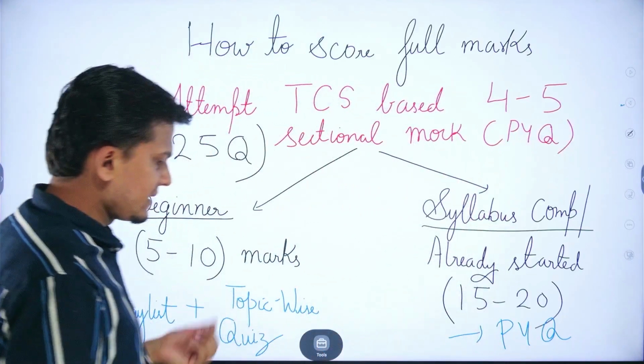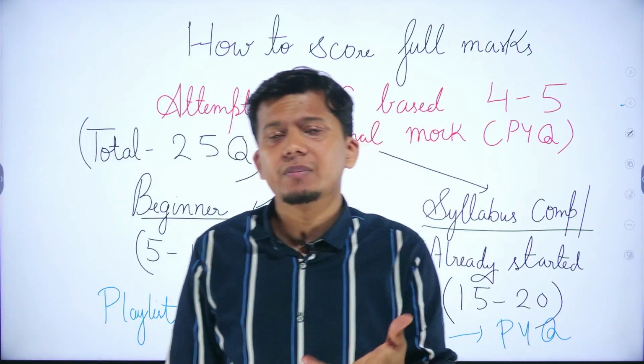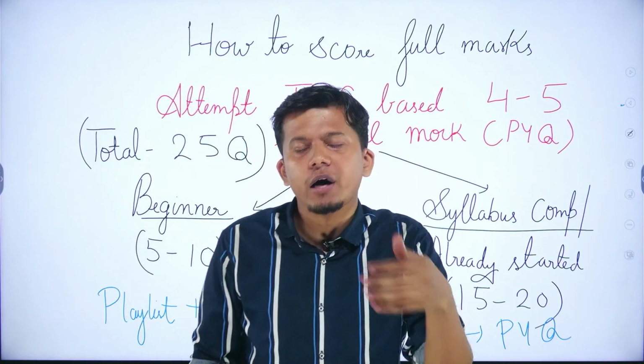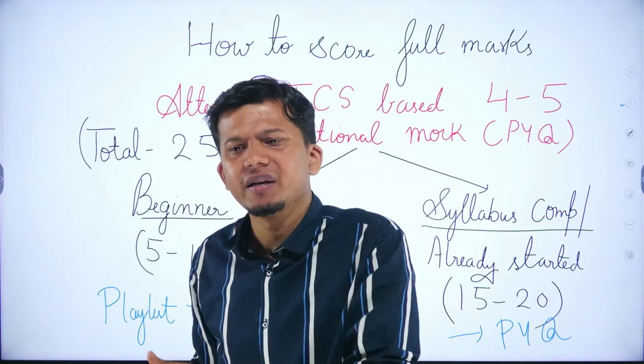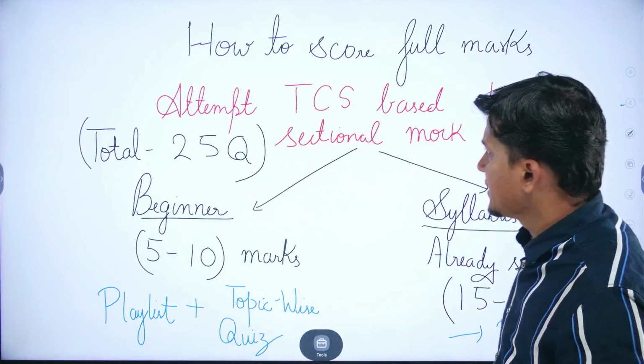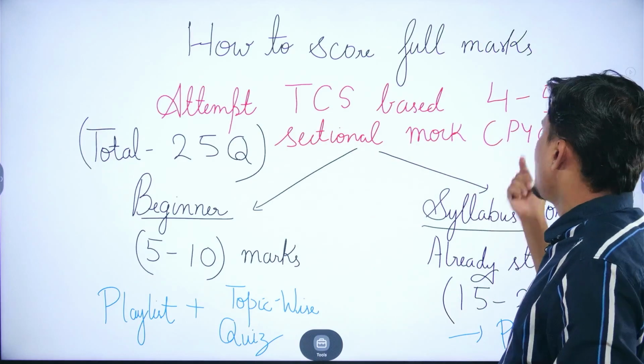Now let us understand how to score the full marks. In order to maximize your scores, how we can maximize your scores even if you are a beginner level or you are someone whose syllabus is completed who have already started your preparation. So first of all you need to attempt TCS based 4 to 5 sectional mocks.